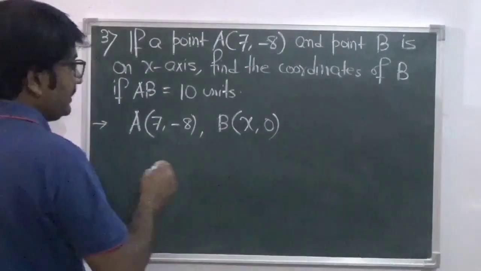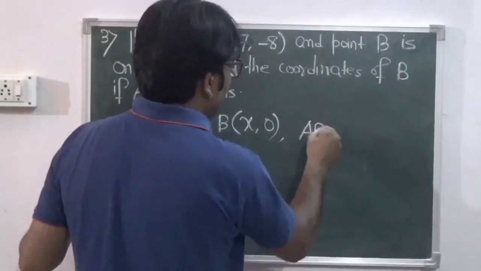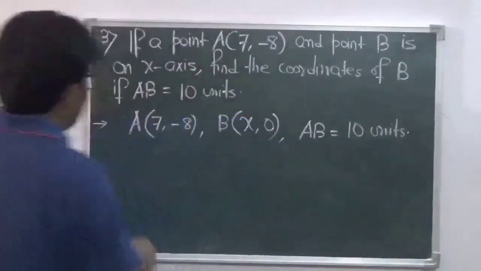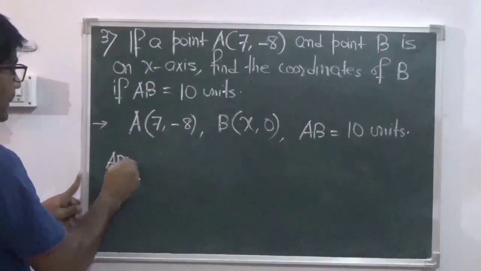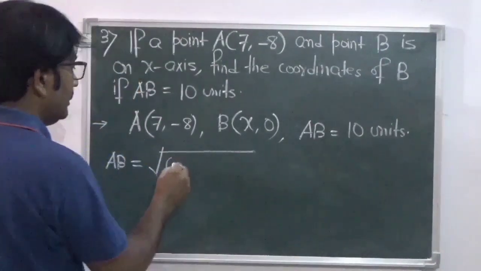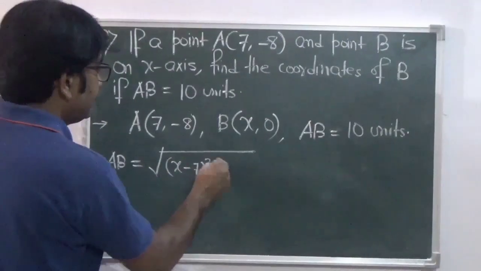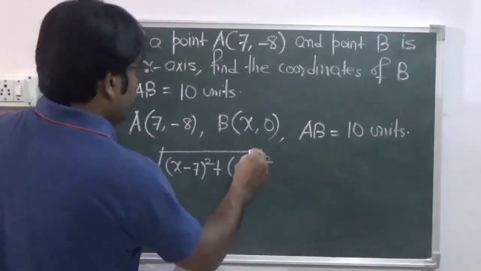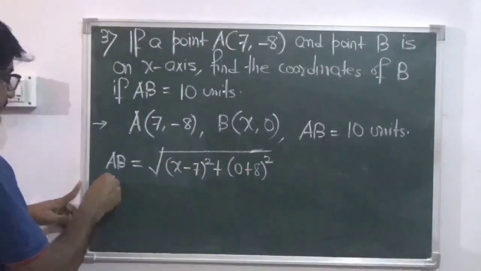We are given the distance AB as 10 units. So AB equals root over (x minus 7) square plus (0 plus 8) square.